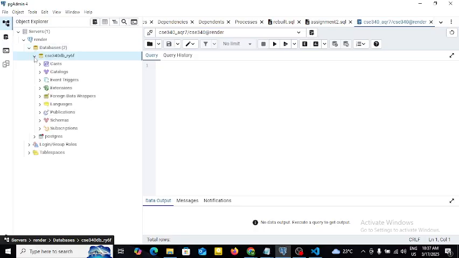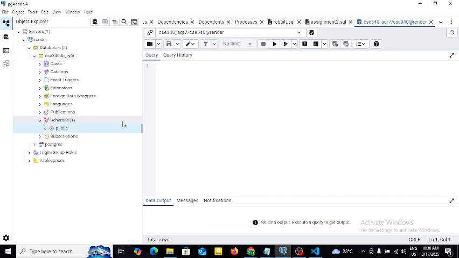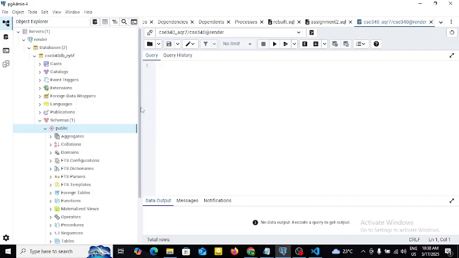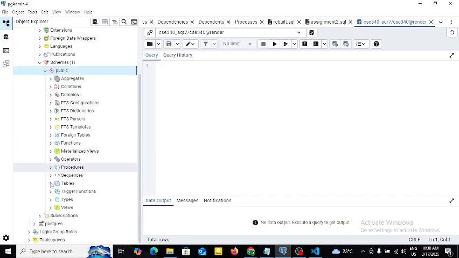This will open a tab or window where we will write our SQL statements for creating tables, dropping tables, adding data, updating data. I already have a couple of queries on hand here.